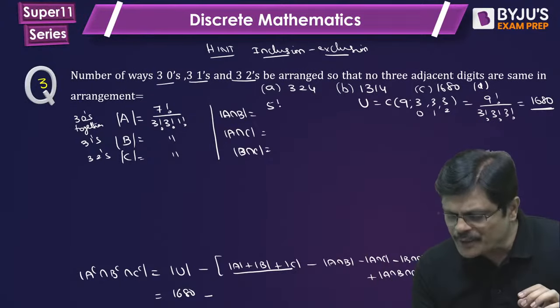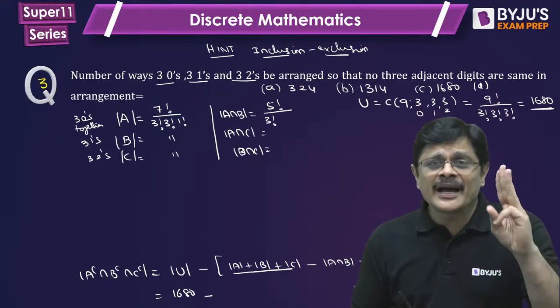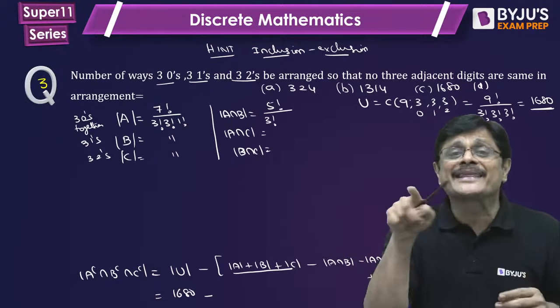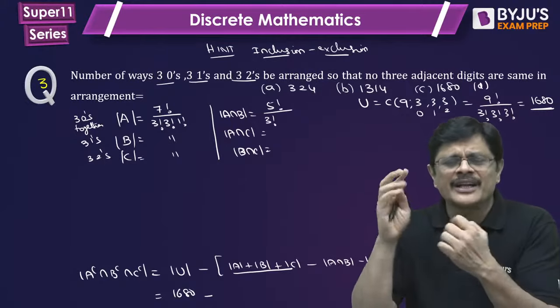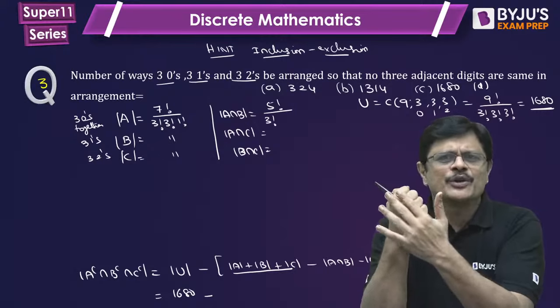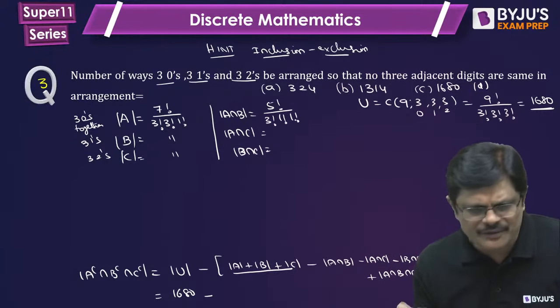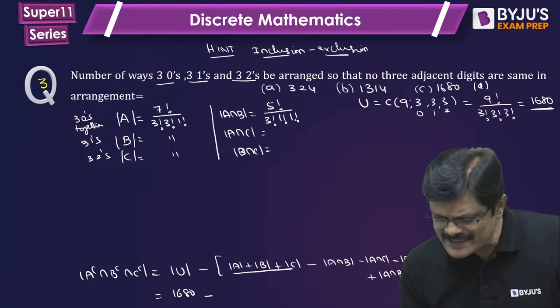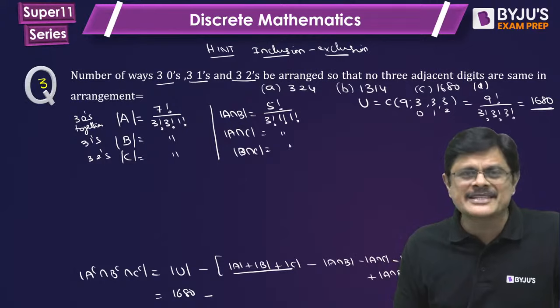So 5 factorial, in which 3 are same. What are they? They are 3 twos. And remaining, because zeros are kept together, that is 1 unit, ones are kept together, that is 1 unit, that can be arranged only in one way. So it is 1 factorial into 1 factorial. So this answer is same for these two fellows also, my dear friends. The two combinations will be same.